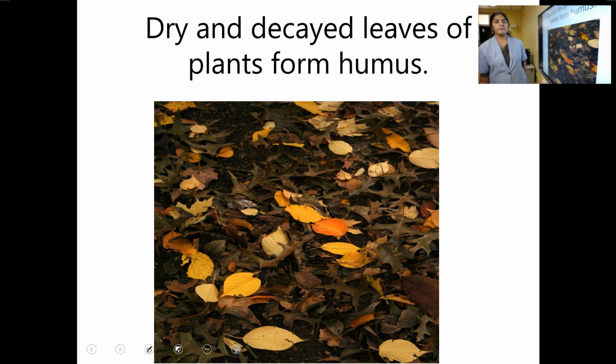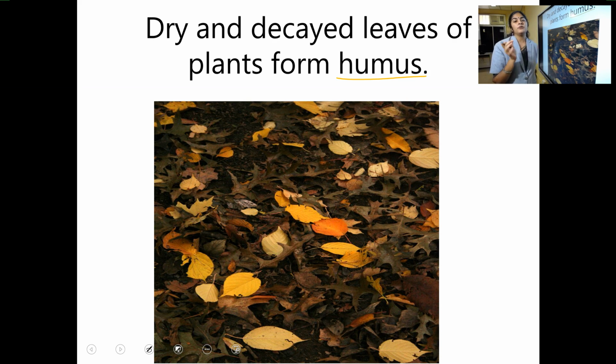Now, another important product of plants is humus. How is humus formed? Have you heard of this humus? Look at the picture. You can see many dried leaves, isn't it? When the leaves dry and fall to the ground, what happens there? It gets mixed up with the soil, and it forms a substance called humus.